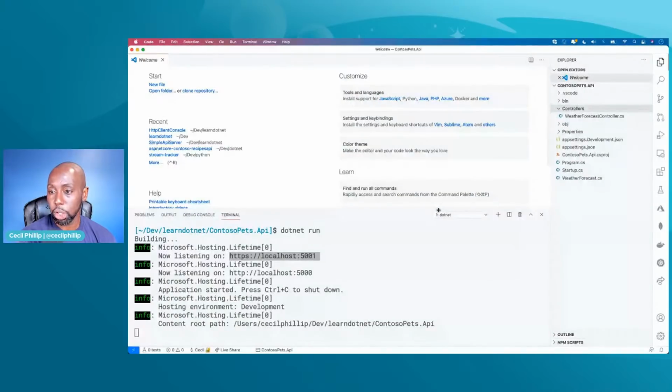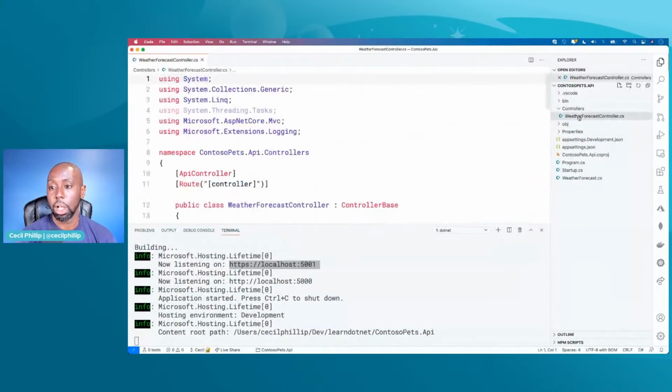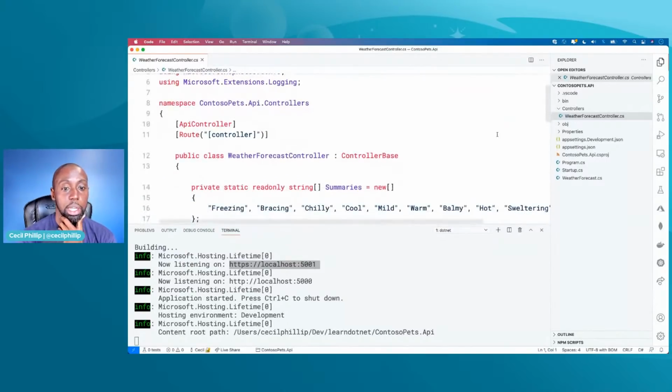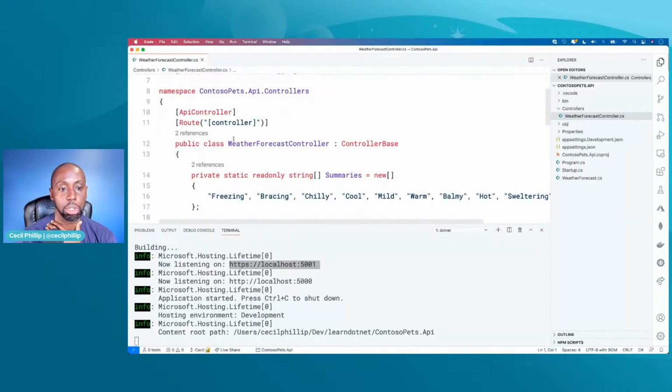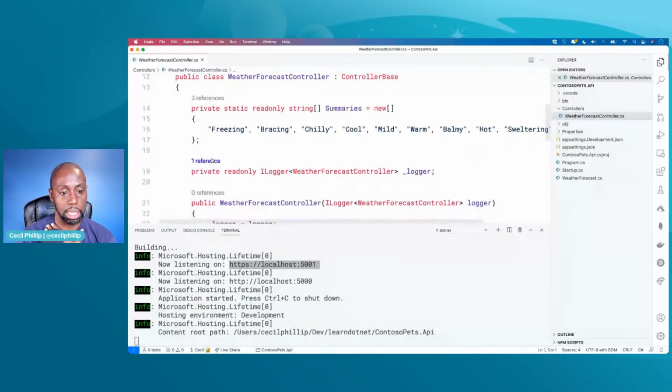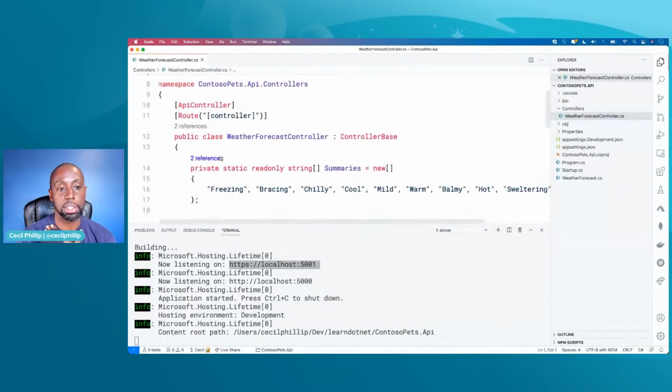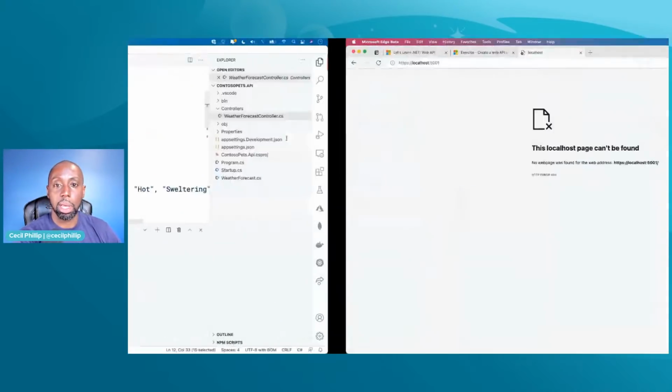Now, if you take a look inside the controllers folder, you should have a single file in there called weather forecast controller. And if we take a look at this, you'll see there's some methods in here that let us know, okay, well, this thing is responsible for managing the requests and responses. So I'm going to guess that if I do something like the address / weather forecasts, hopefully it should load my API up.